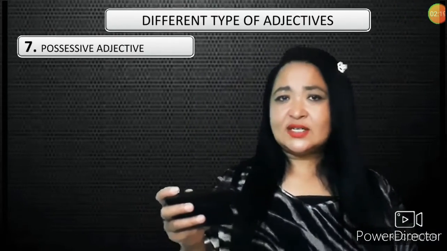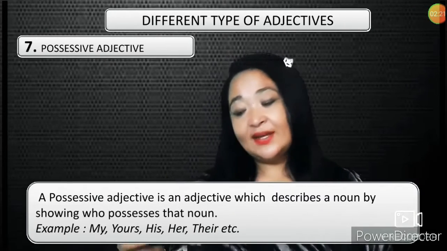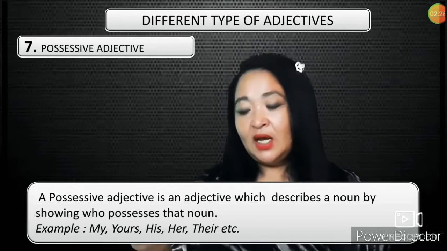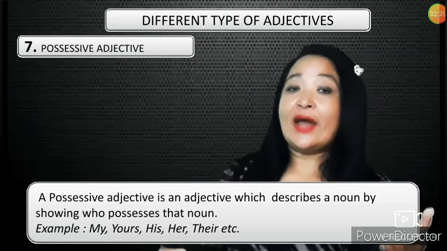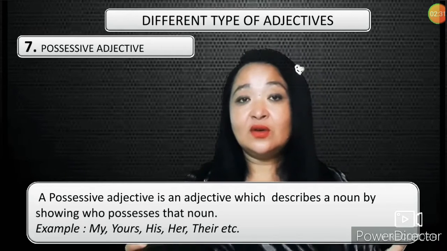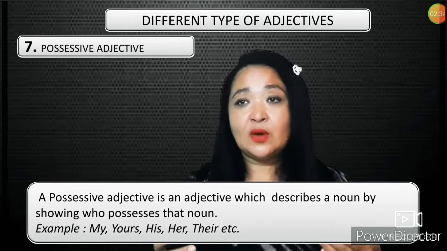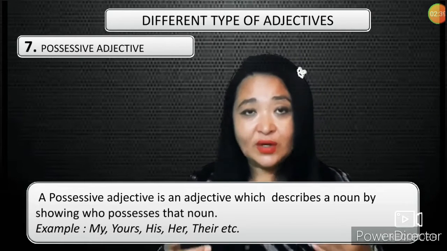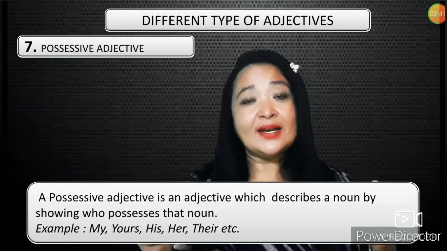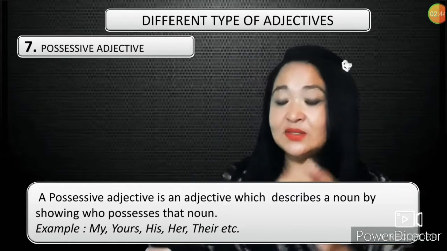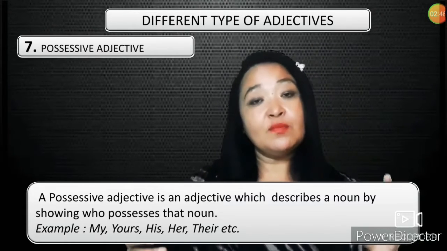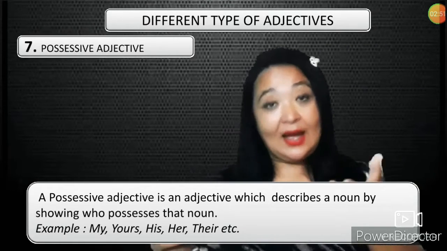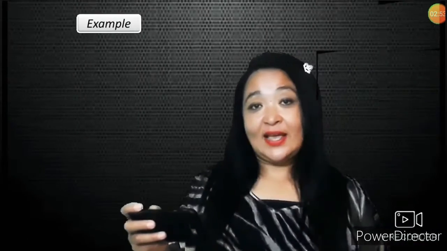Okay. Next type of adjective is a possessive adjective. What is a possessive adjective then? Well, a possessive adjective is an adjective which describes the noun by showing who possesses that noun. Possessive. When you think about the word possess, what comes to your mind? Ownership. Right, ownership. So a possessive adjective is an adjective which describes the noun by showing who possesses that noun. Let's try to understand with the help of an example.